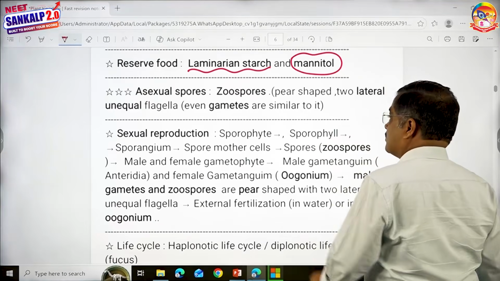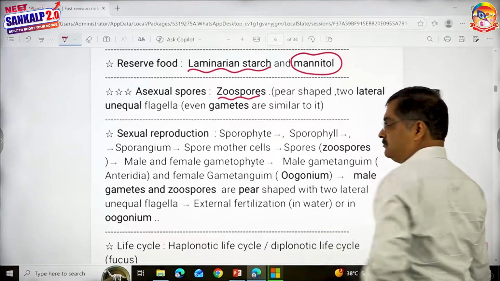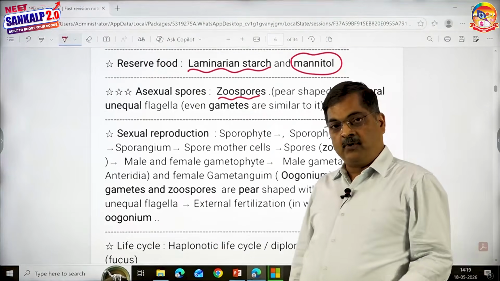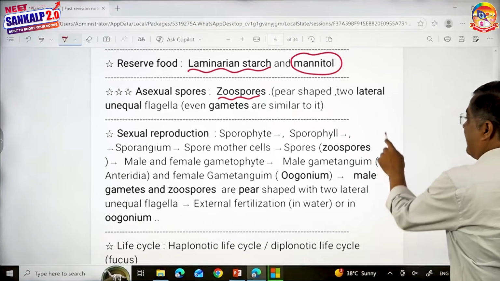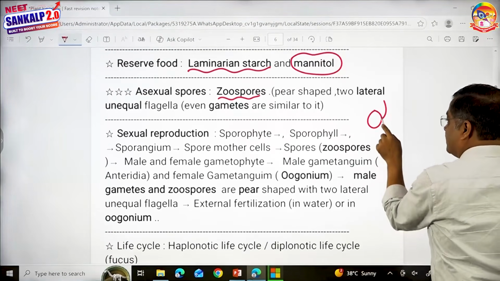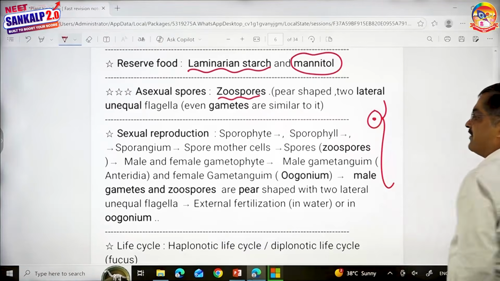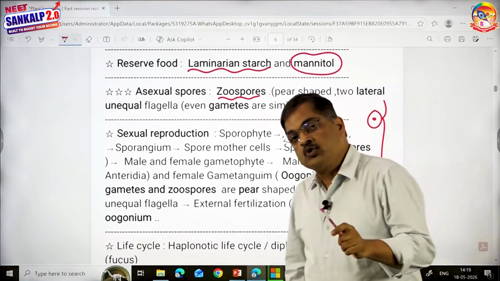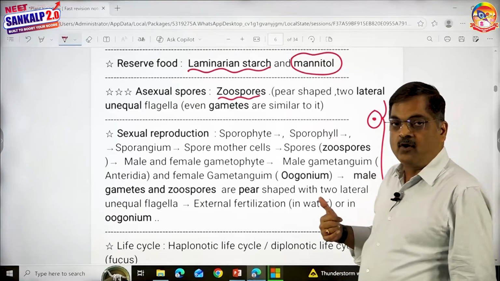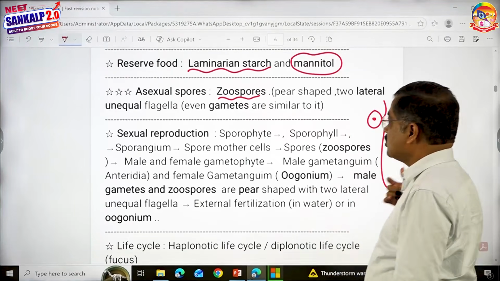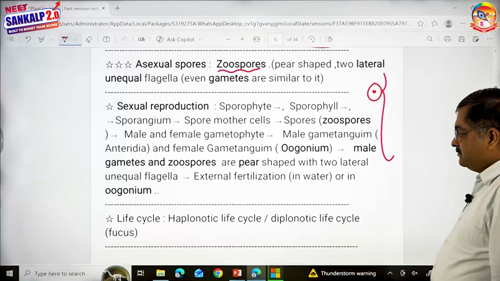Next, asexual spores are zoospores, very important. They are pear-shaped with two lateral unequal flagella. This is how a zoospore looks. Not only zoospores, even the sperms or spermatozoids look like this.